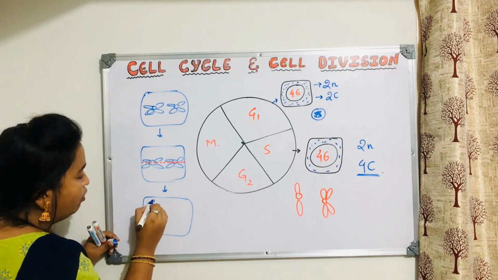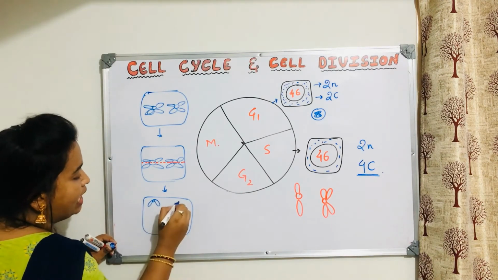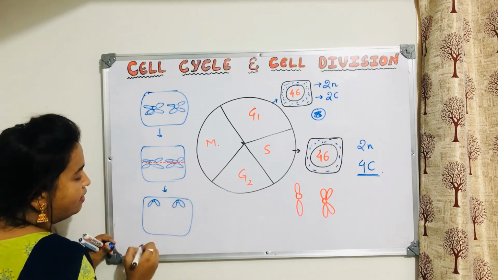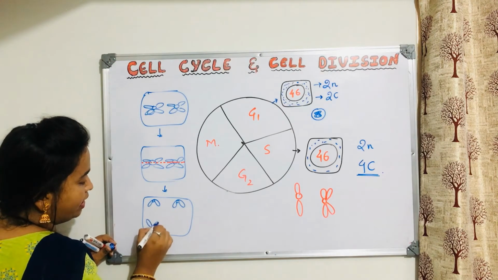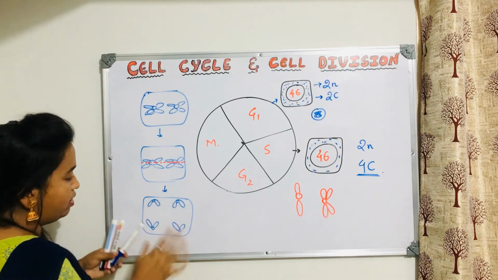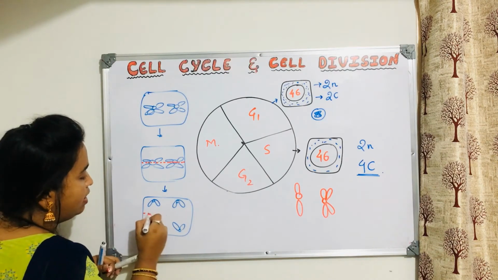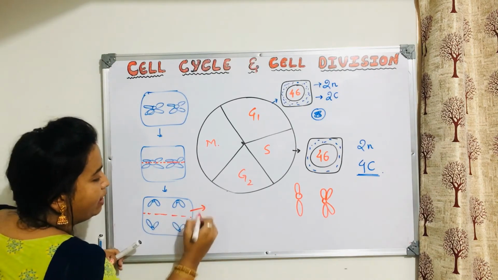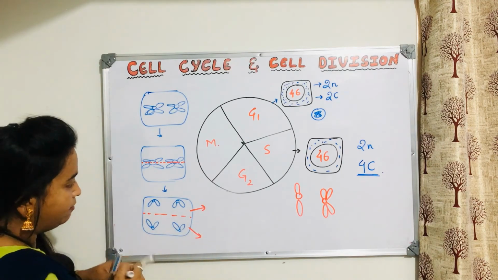One chromatid has moved towards one side, another chromatid towards another side, like this. All of this was within the nucleus. Now what happened? The cell will divide. Now what will happen? This will form one cell.